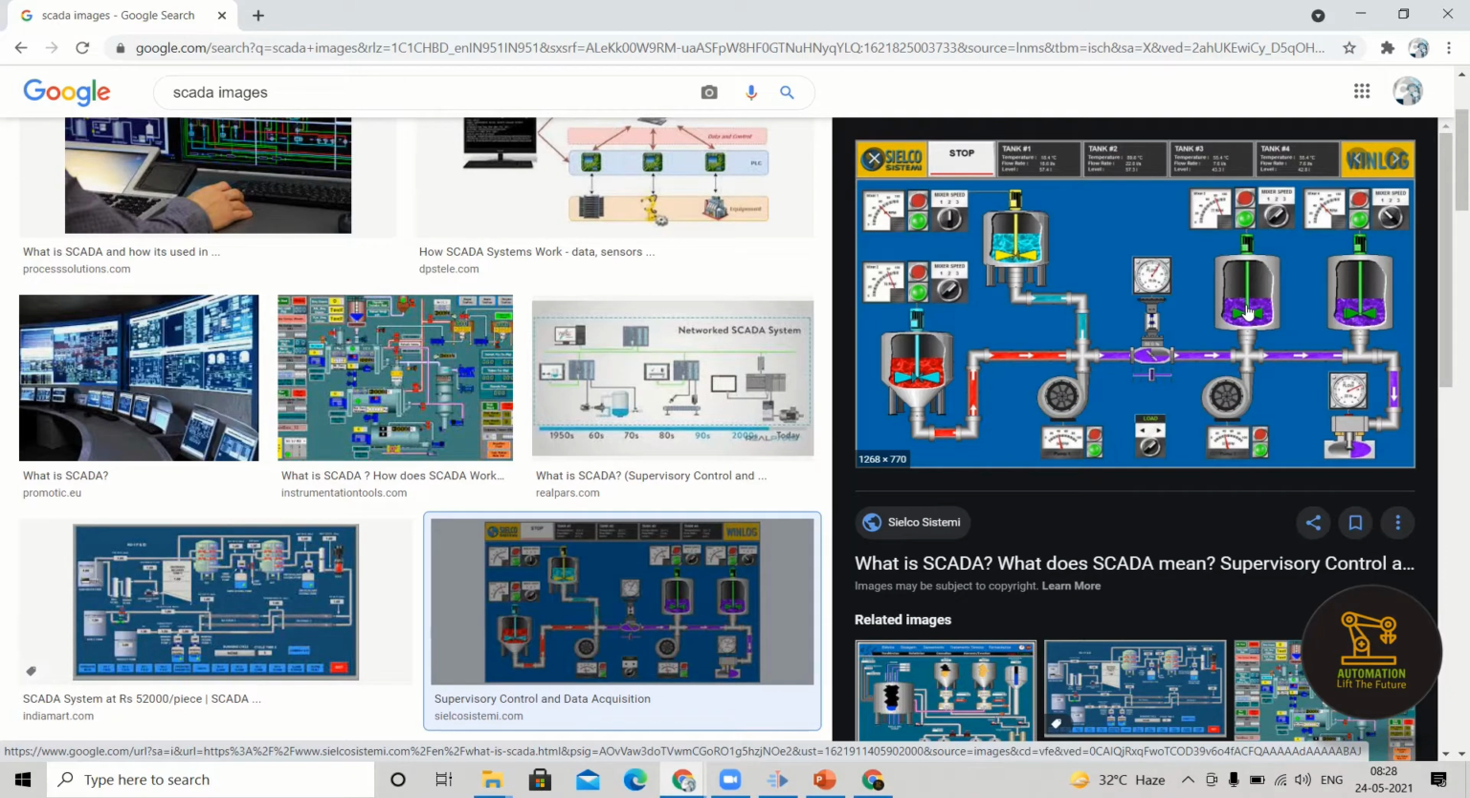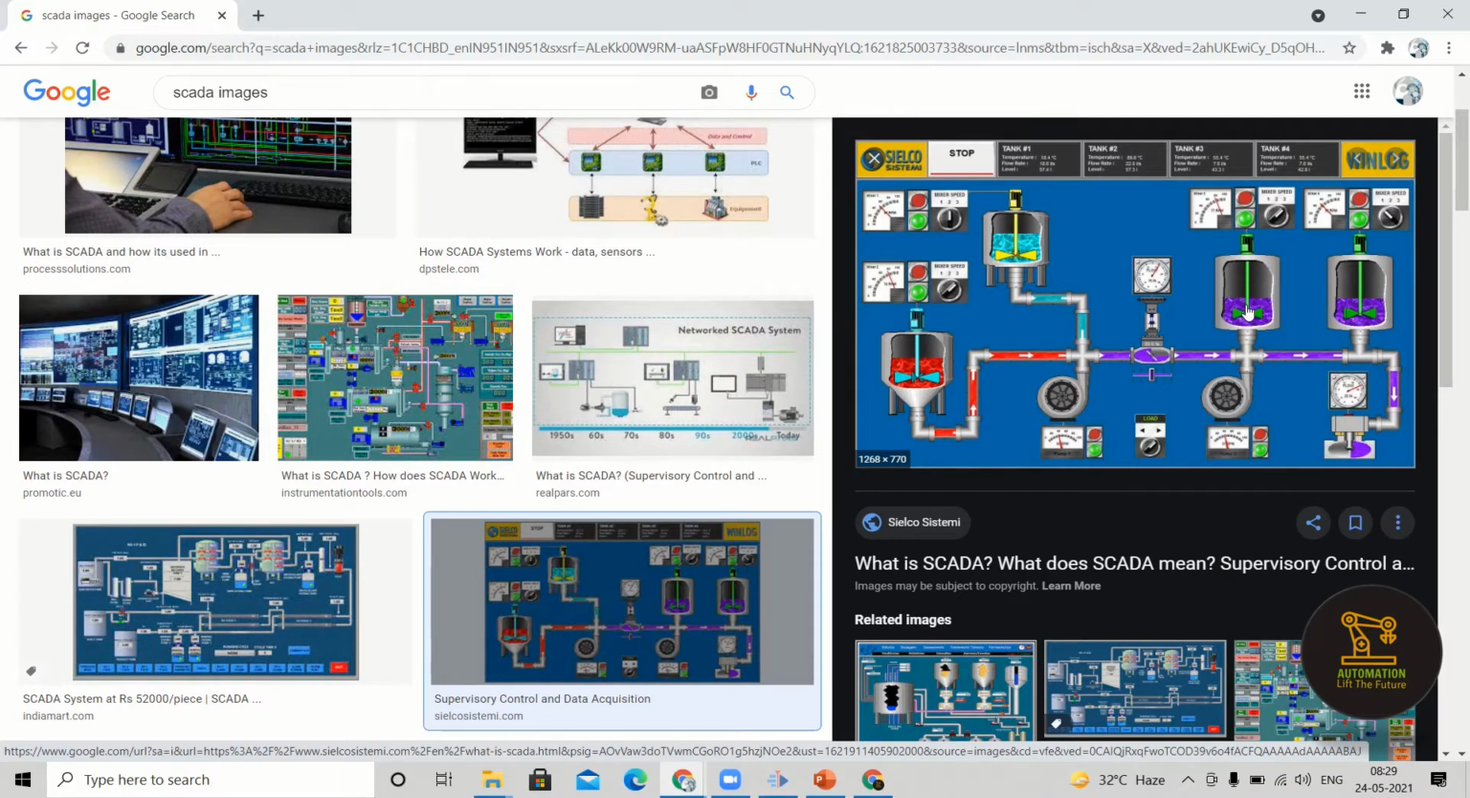SCADA's full form is Supervisory Control and Data Acquisition. The name itself indicates that it acts like a supervisor. What generally happens in the industry is that a supervisor supervises the work of the laborers, whether the laborers are doing the work or not. That is nothing but monitoring, right? If they are not doing the work, after monitoring, what will the supervisor do? He will assign the work. That is nothing but controlling. So it acts like a supervisor in the plant.